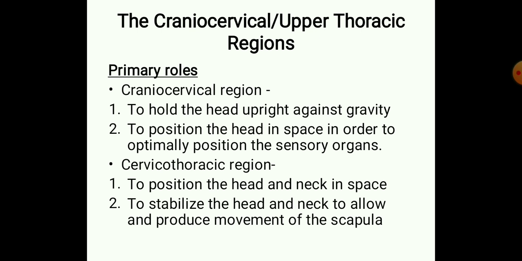So the first class is about the muscles in the craniocervical or the upper thoracic region, and in the next class we will be discussing the muscles in the lower thoracic, lumbar and the sacral region. So the craniocervical and the upper thoracic region. The primary role in the craniocervical region is that the main function of the muscles is to hold the head in an upright position against gravity.